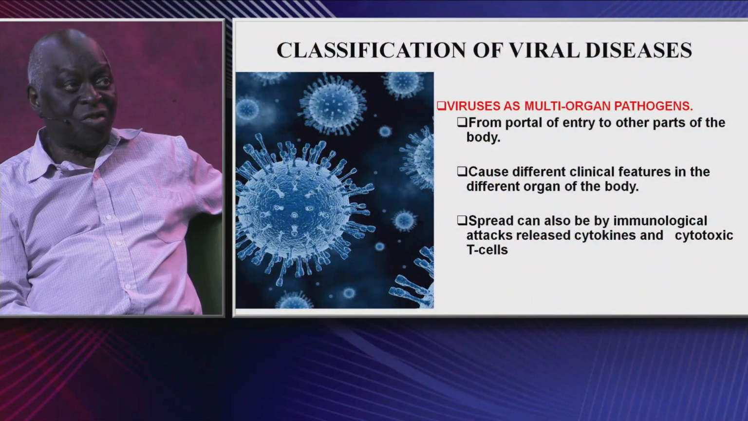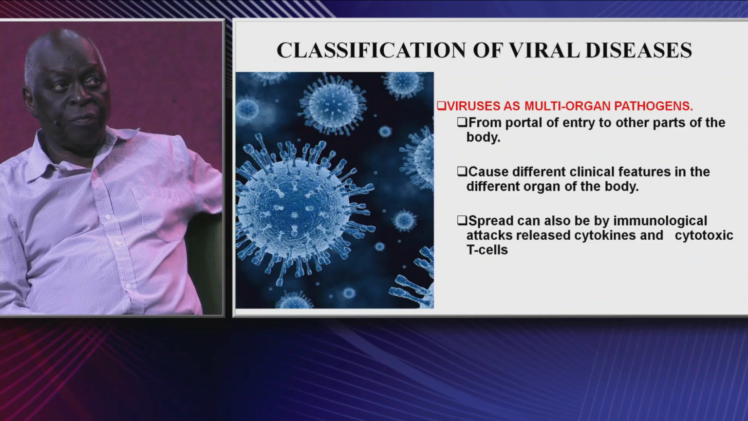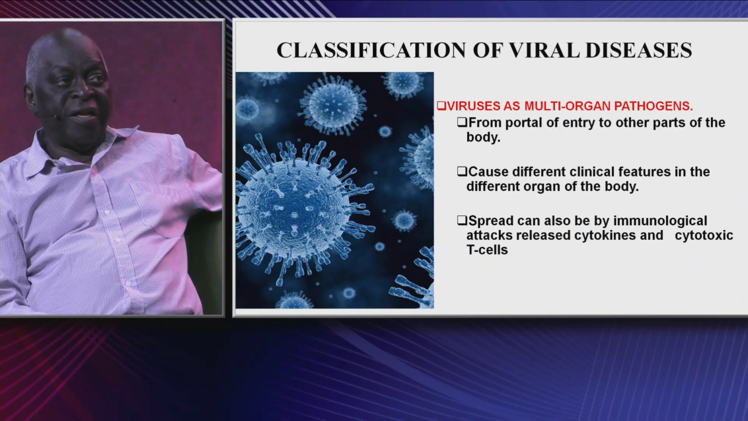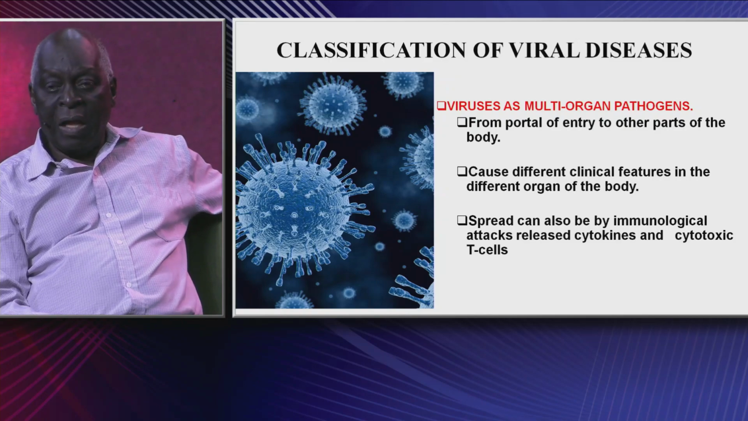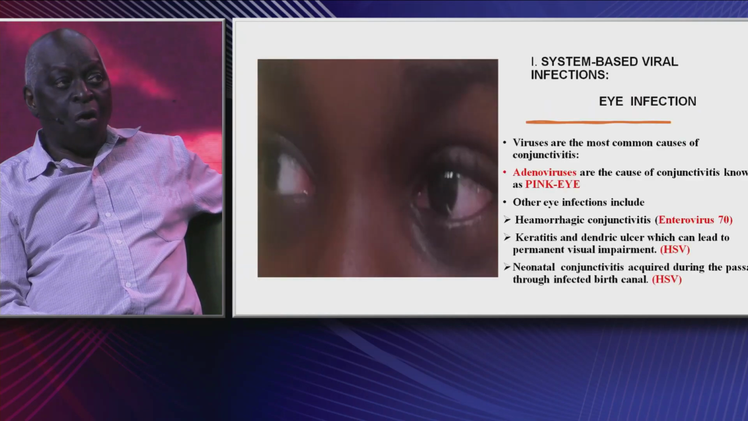What actually do I mean by multi-organ pathogens? It means one single virus can infect the different organs in our body, starting from the respiratory tract, lower and upper respiratory tract, the lung, the liver, the kidney, the cardiovascular system, the urinary tract system, and so on and so forth. They cause different clinical features in these different organs. This spread can also be by immunological attack, as a release of cytokines and cytotoxic T cells. This is how they cause disease in all the different organs.